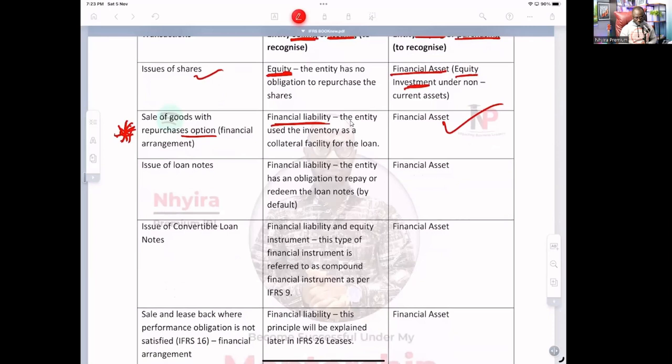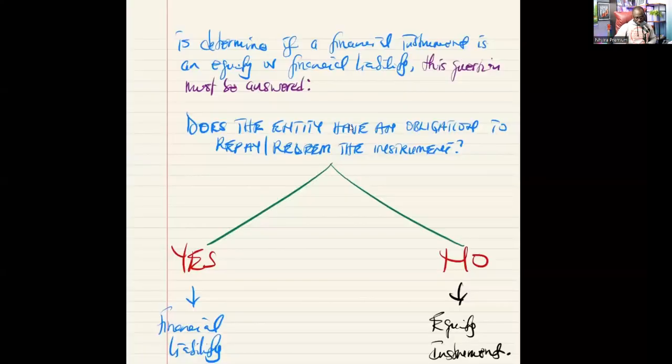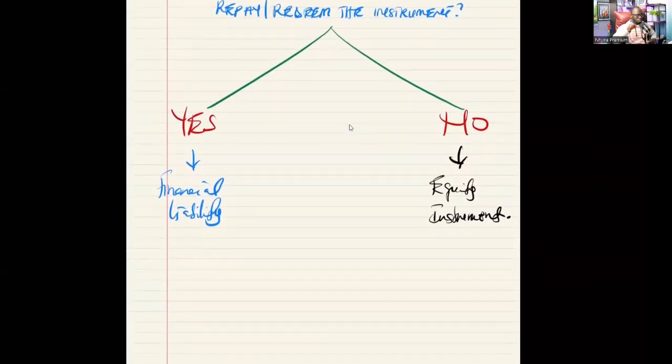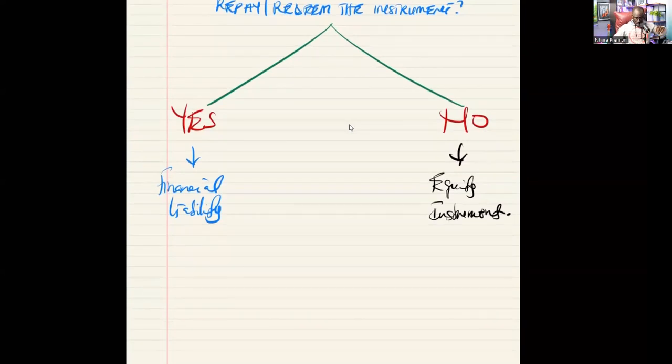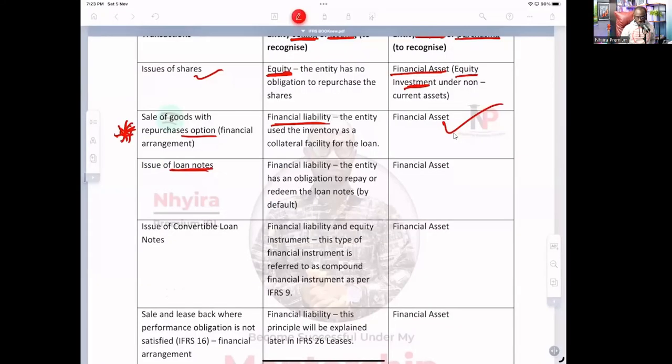Next one, issue of loan notes. When an entity issues loan notes, does the entity have an obligation to repay? Yes, by default, we expect the entity to have an obligation to repay. So the loan note will be recognized in the books of the entity issuing the loan note as a financial liability. Then the entity buying the loan notes will recognize financial assets.